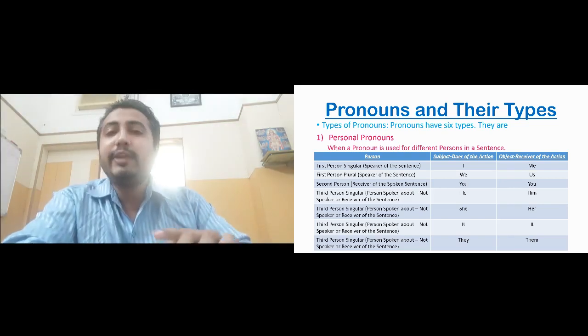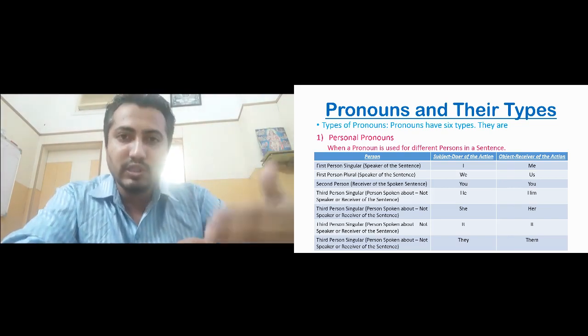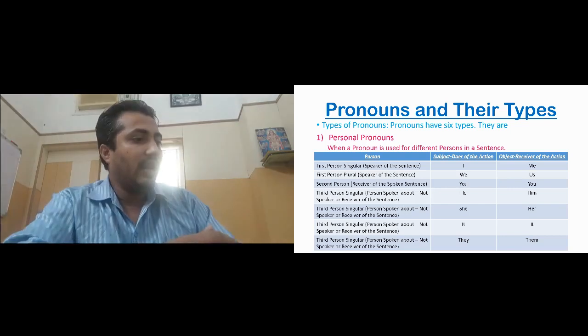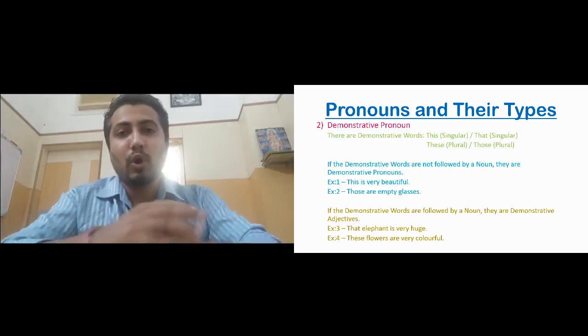Once you learn this, it will be very easy for you to do the things. And as we use it more, we will become better at using the pronouns. Now let me go to the next type of pronouns, that is demonstrative pronouns.